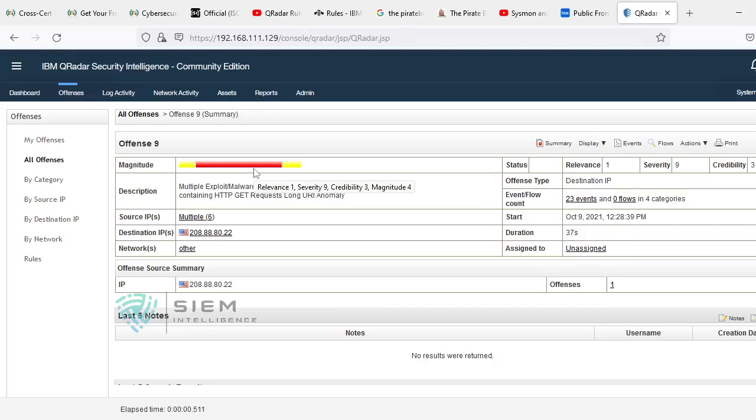What is severity? Severity is how high your potential damage is with respect to that offense, how much damage is going to happen. It could be a simple login failure, a privilege escalation, a DDoS, outbound data exfiltration, or mail traffic congestion. So how effective is the damage? If there are multiple login failures followed by a single success, and he got privilege escalation, the severity is quite high. Why? Because he got privilege escalated, so he can do anything over the network.